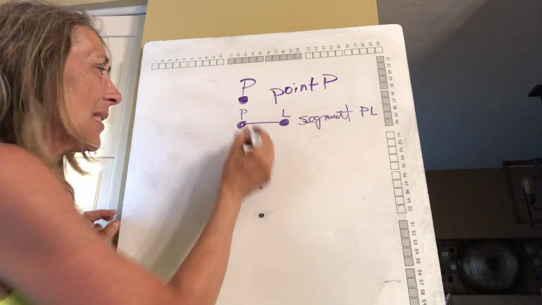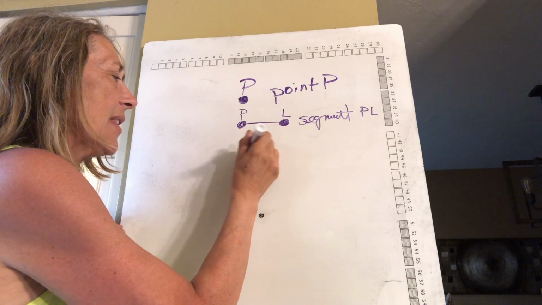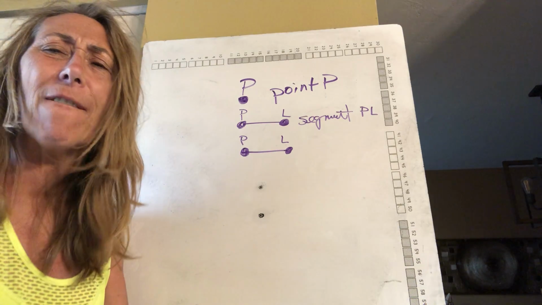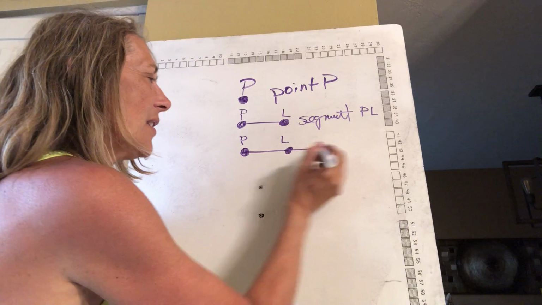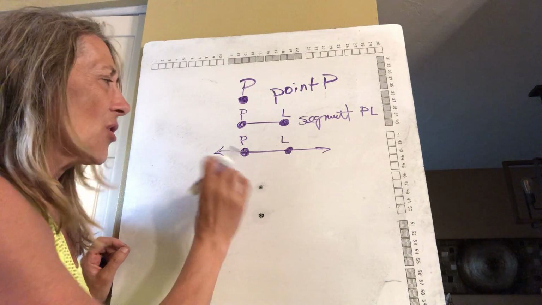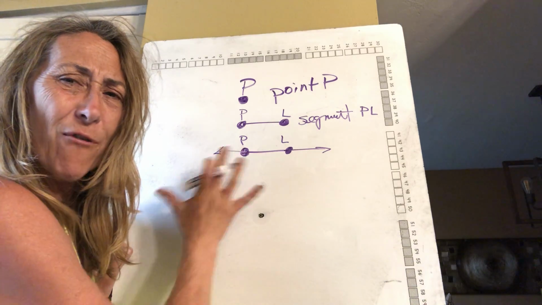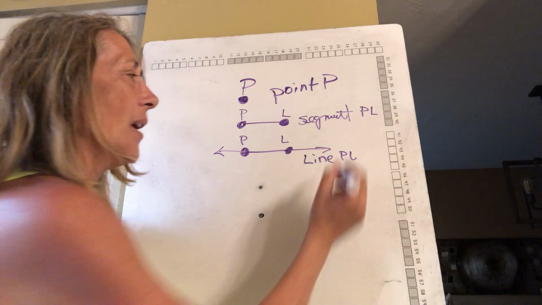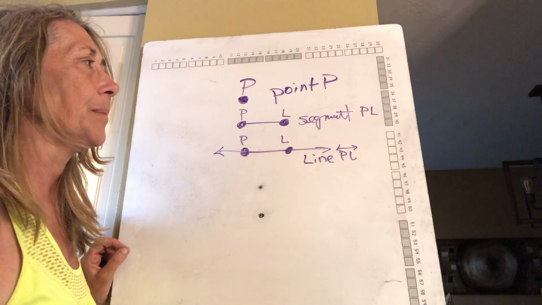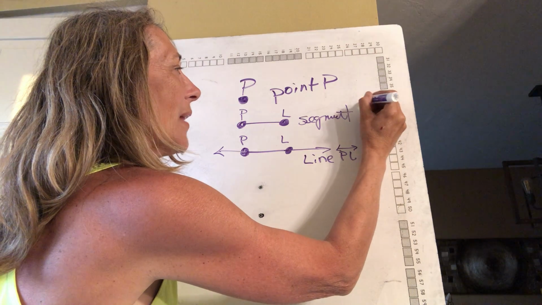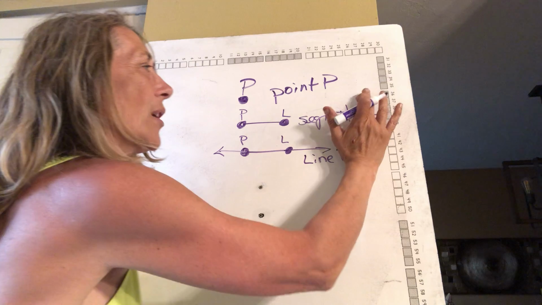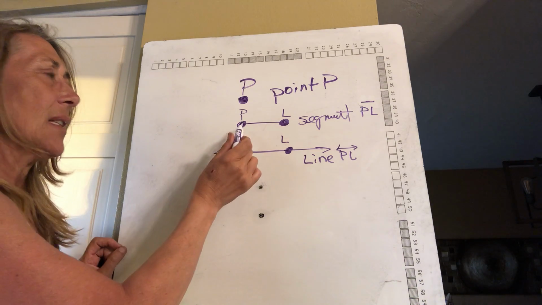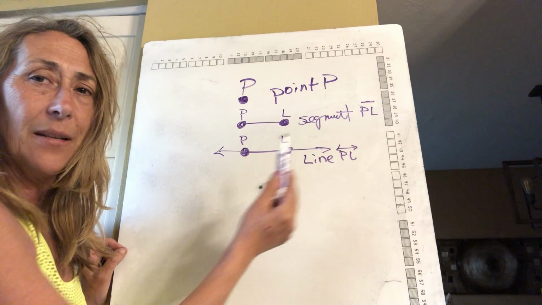This is a segment that has a beginning and has an end. I'm going to take that segment down here, PL, and make it go on forever and ever, and I show that by those little arrow ends. So now that this segment goes on forever at both ends, we're going to call it line PL. And that's shown by going like this. A segment, I can do my letters with a bar on top, like that, or it can even just be without the lines. So we have a point, a segment, a line.